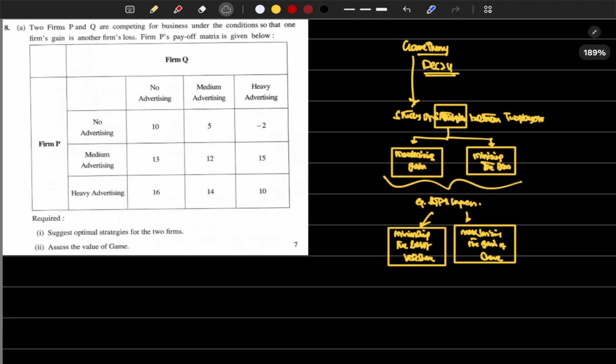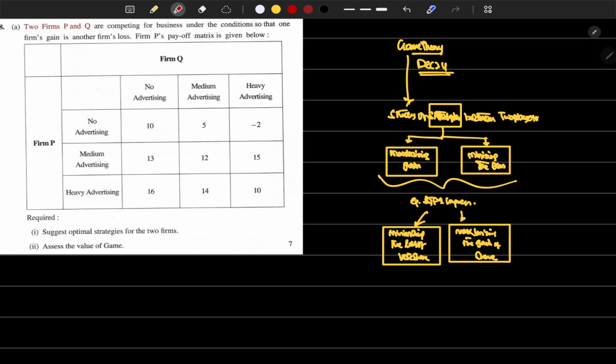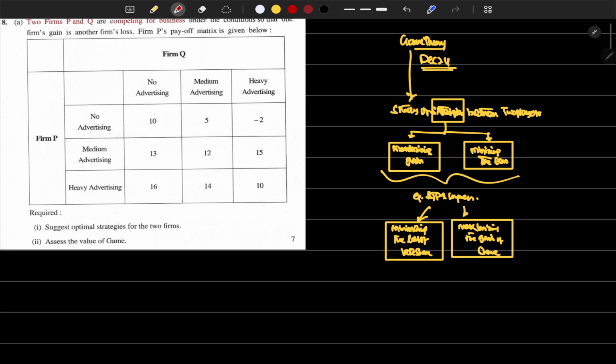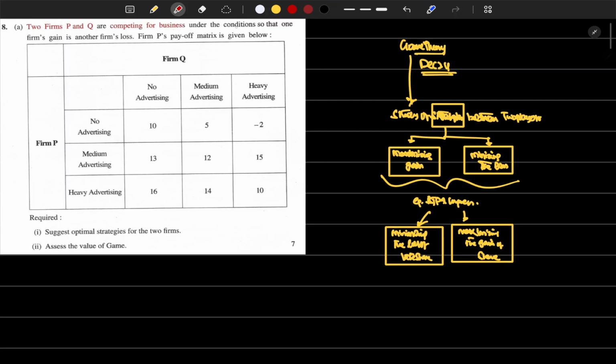Okay, let's quickly read the question. Two firms P and Q are competing for the business. One firm's mindset will be gaining more market share, and the other firm's mindset will be losing the minimum market share. That's what we are going to see here, under the condition that one firm's gain is another firm's loss.